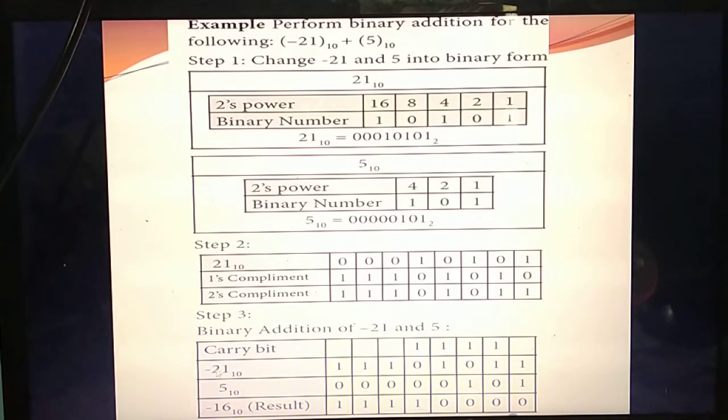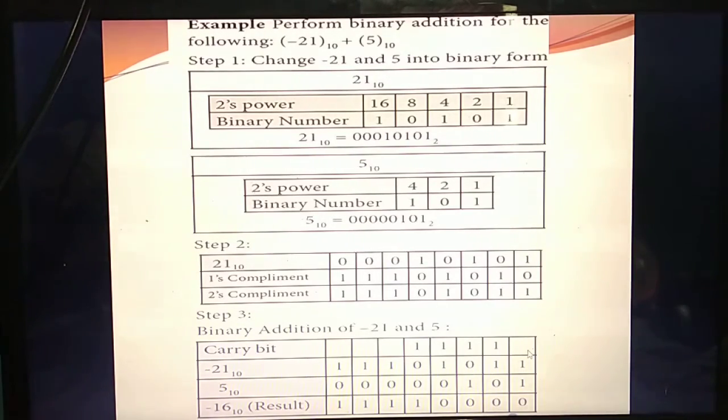So, minus 21, what is the 2's complement answer? 1, 1, 1, 0, 1, 0, 1, 1. This is important. So minus 21 is 1 1 1 0 1 0 1 1. Next, what's the value of 5? You have already changed 5 into 8-bit format. Write the same answer: 0 0 0 0 0 1 0 1.